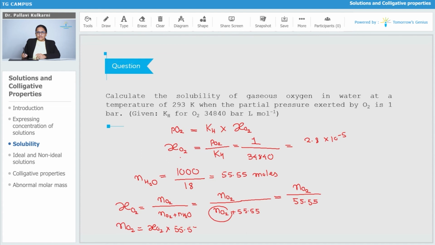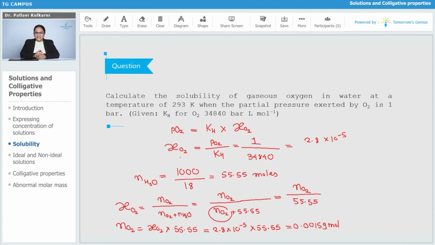The mole fraction we have calculated is 2.8 into 10 power minus 5, into 55.55. If we solve it, it comes out to be 0.00159 moles. What is the number of moles of oxygen here? 0.00159, that is almost equal to 0.0016. So this is how we have found the number of moles of oxygen in the total solution.